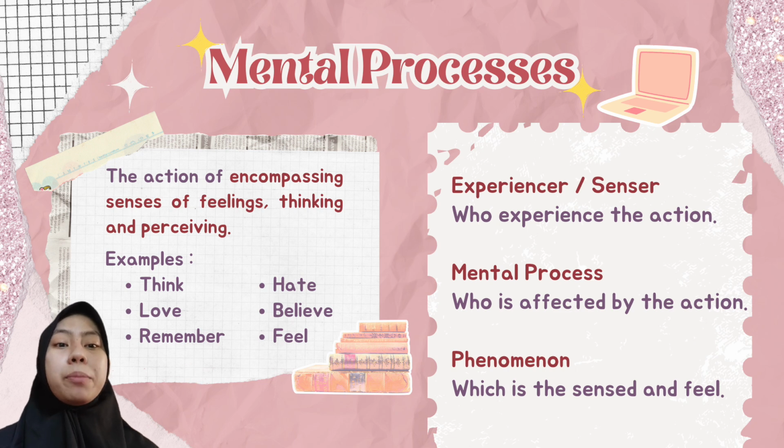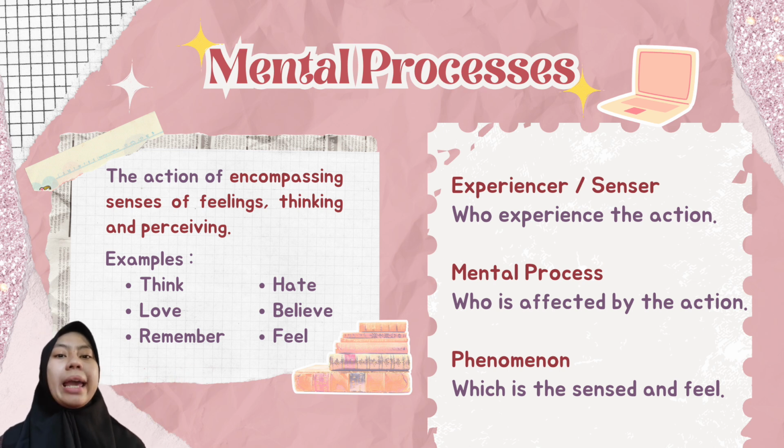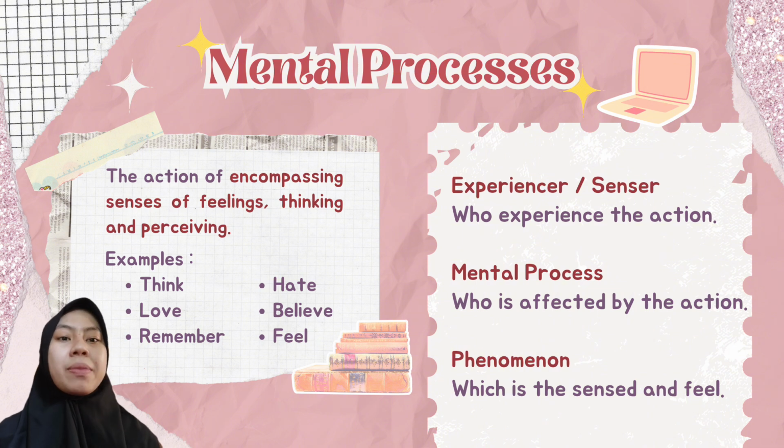Second is mental processes. Mental processes is the action of encompassing senses of feeling, thinking, and perceiving. Examples of verbs are think, love, remember, hate, believe, and feel. There are transitivity structures in the mental processes, namely experiencer or senser, who experiences the action, mental process, the action, and the third is phenomenon, which is the thing sensed or felt.